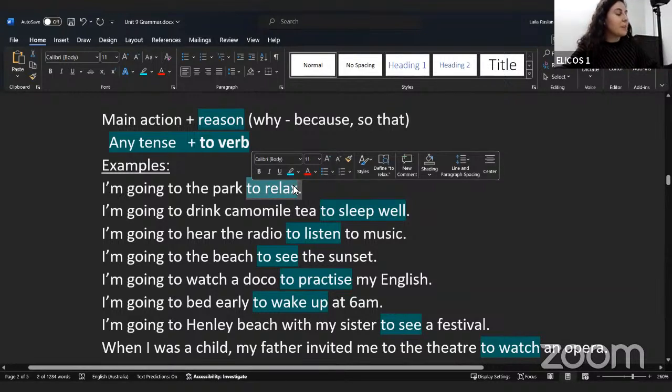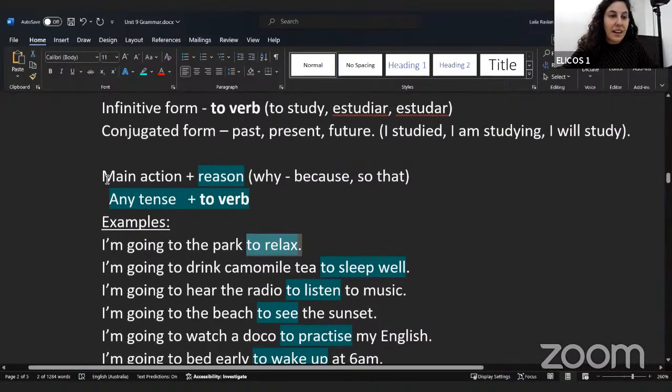Okay, so which part, number 7, of the sentence describes the main action? Which part? The beginning. So the beginning is the main action. Which part of the sentence gives the reason? The last part, the to verb. This part.